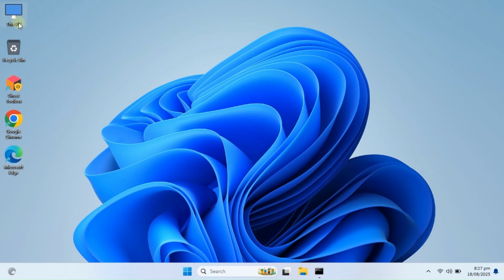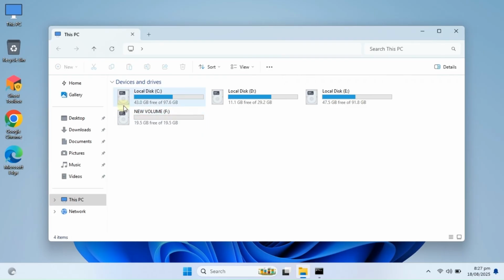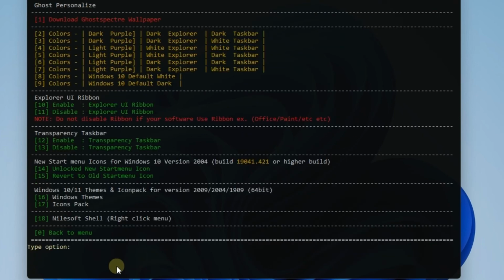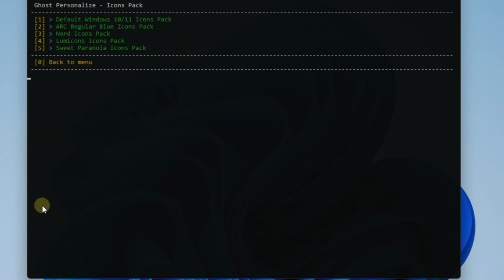Now let's move towards Windows customization. The Ghost Spectre Toolbox comes with an amazing option that allows you to change Windows icons and make your system look both beautiful and unique. Here's how you can do it. Open the toolbox and go to option 24, Ghost Personalization. Inside, you'll find option 17, Icon Pack. Once you open it, you'll see 5 different styles of icon packs. Simply pick the one you like. For this demo, I am selecting icon pack number 3.